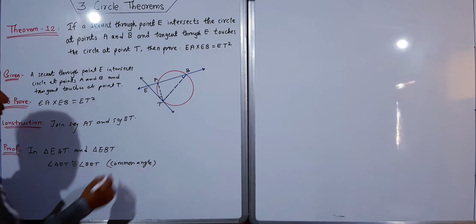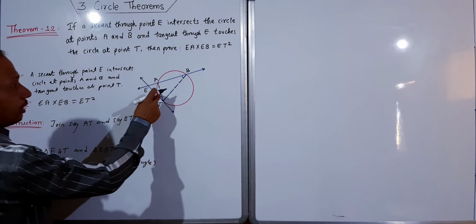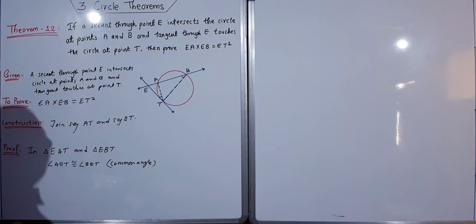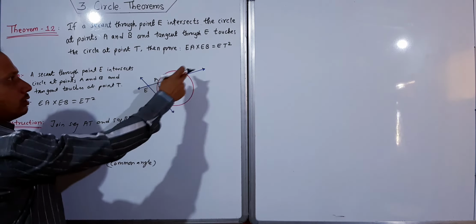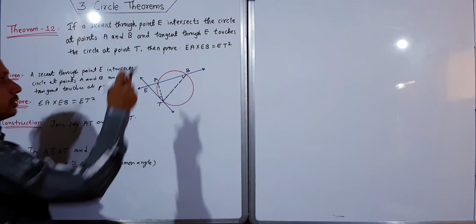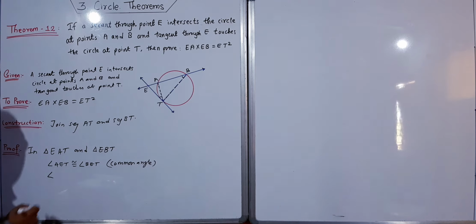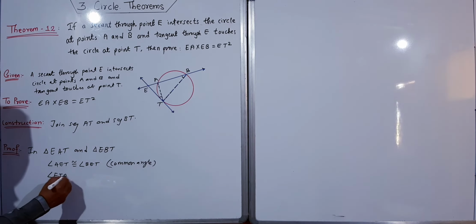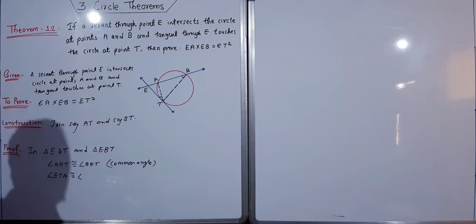Second, now this angle and this angle: by the tangent secant theorem, if you see, this is a tangent and this is the secant, so the angles made by the tangent and secant are congruent. So angle ETA is congruent to angle EBT.